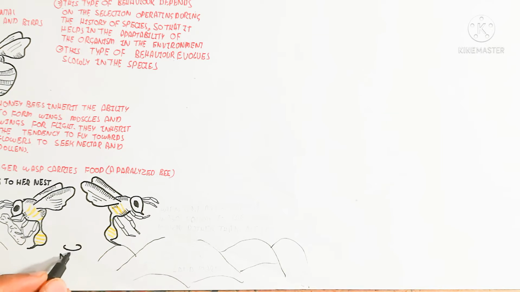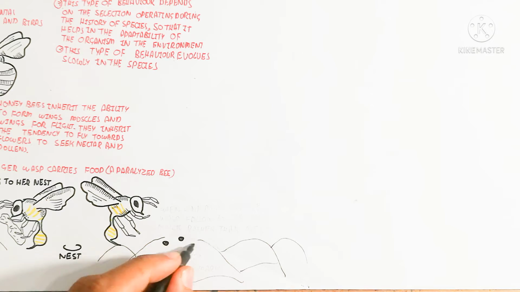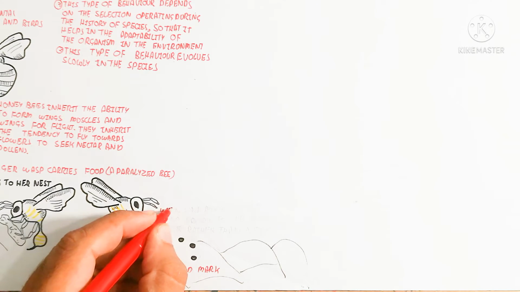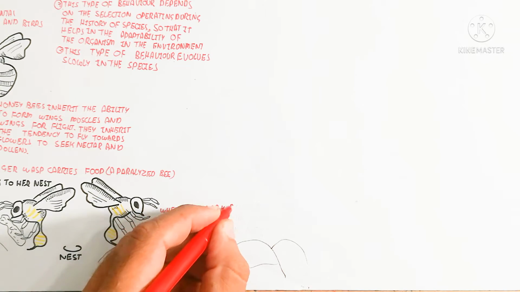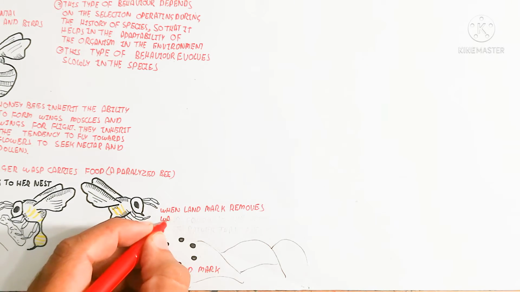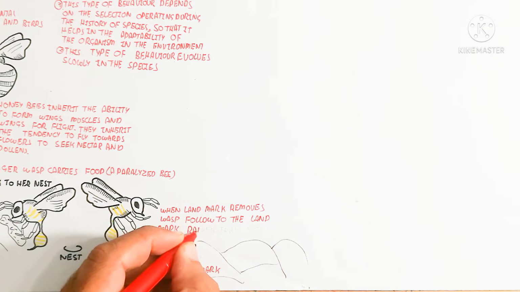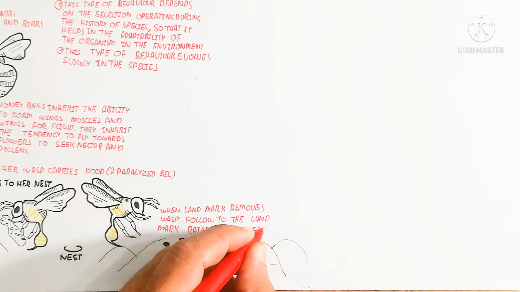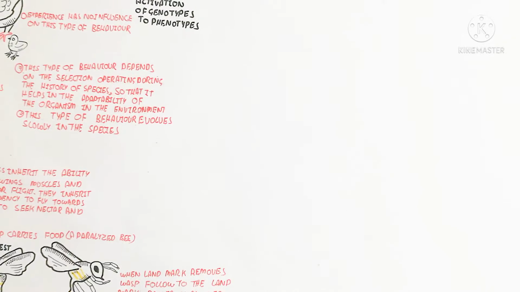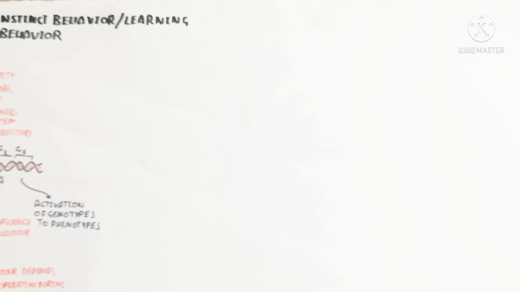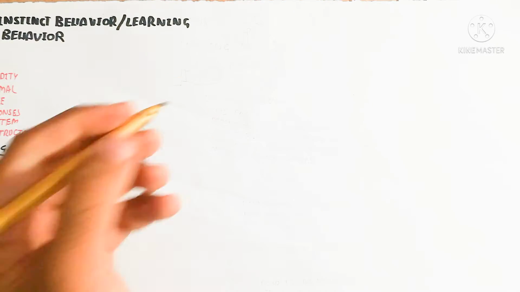For example, if we remove the nest, the landmarks are still present in the same region. When the landmark is removed, the wasp follows the landmark rather than the nest. So that is known as instinct behavior.